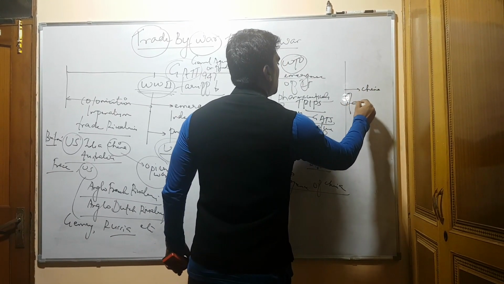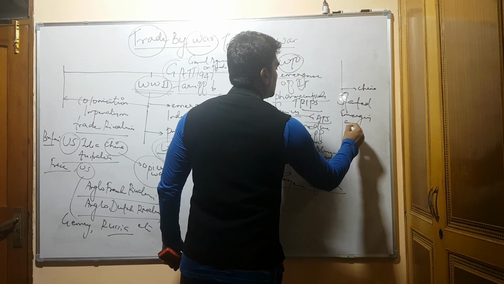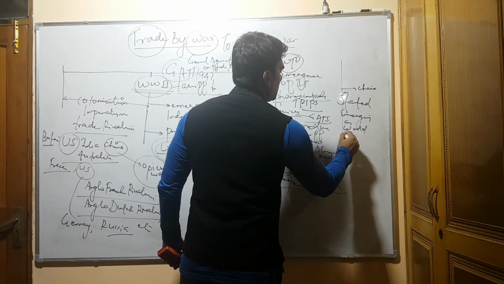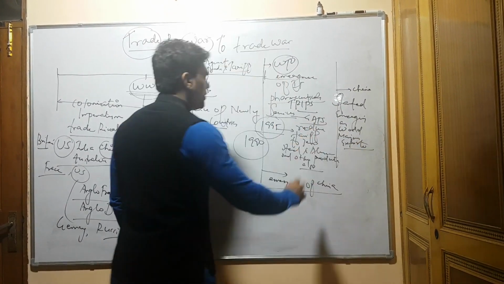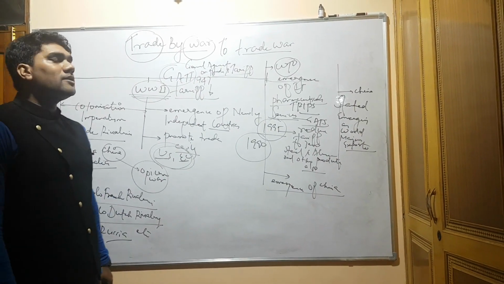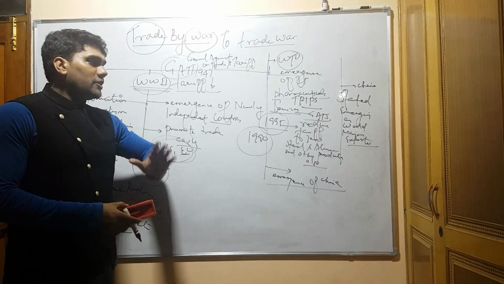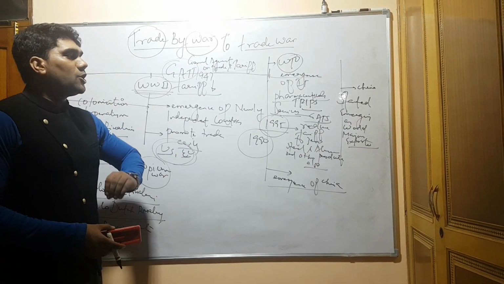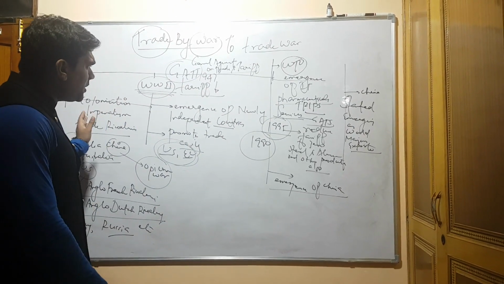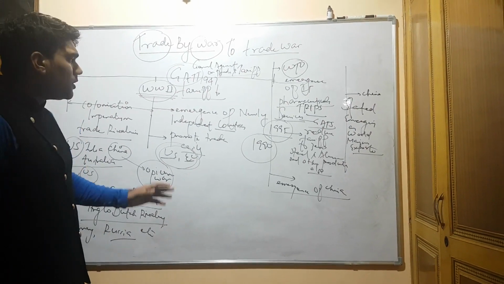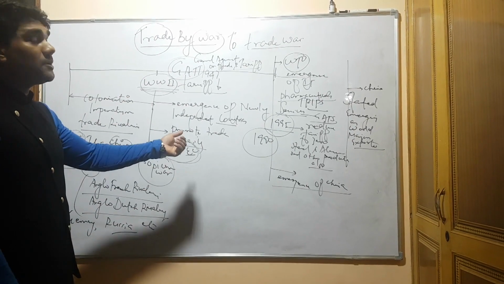China started emerging as world major exporter. Whether you talk about labor intensive growth, whether you talk about capital intensive, whether you talk about brain intensive, in all those areas China has got the domination. Now this was not being known by the developed countries. What they were doing here continuously, they were promoting the reduction of the tariff so that it can benefit them.